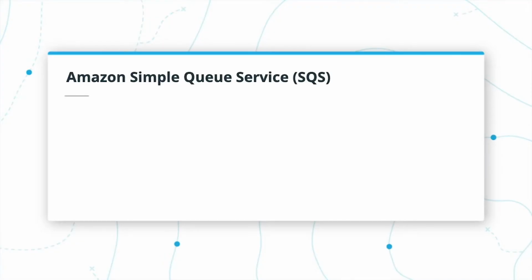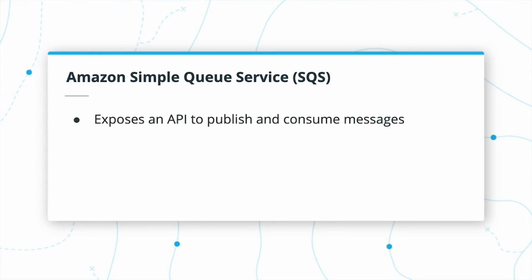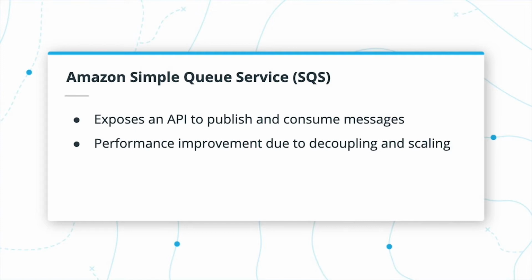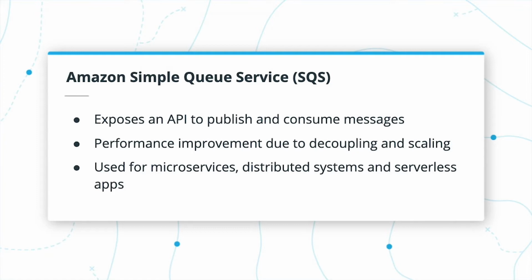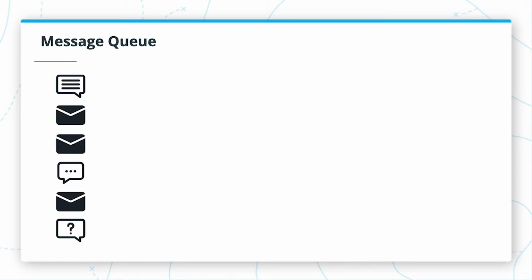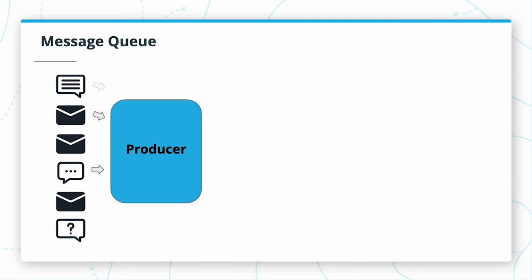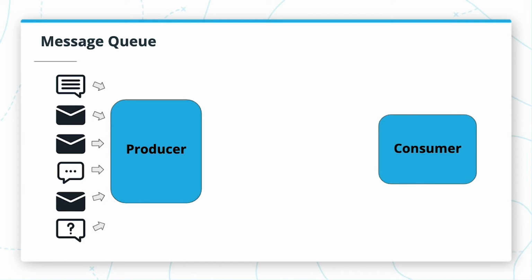Amazon's Simple Queue Service, or SQS, is a fully managed message queuing service that exposes an API to publish and consume messages, and thereby enables you to improve performance by decoupling and scaling microservices, distributed systems, and serverless applications. The messages are usually very small and can be things like requests, replies, error messages, or just plain information like a status or location. To begin the process of sending a message, a component called a producer adds a message